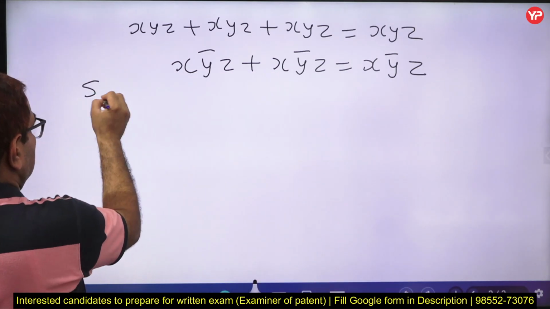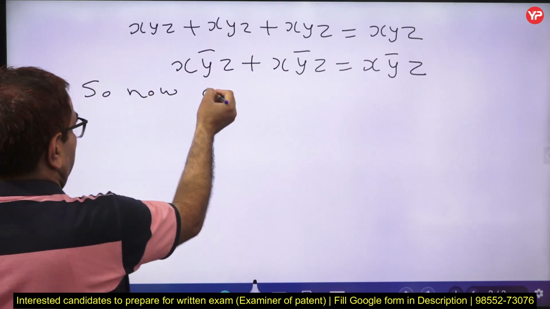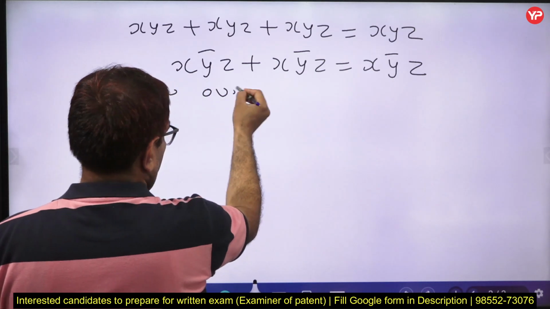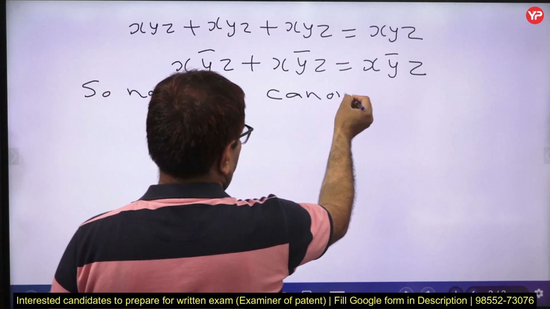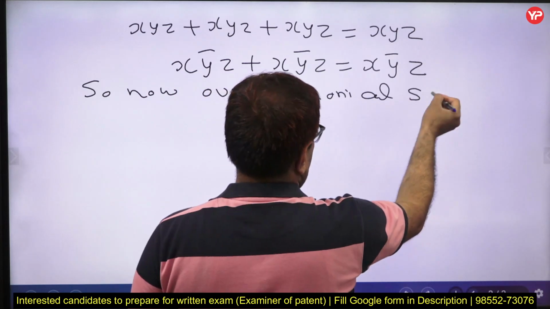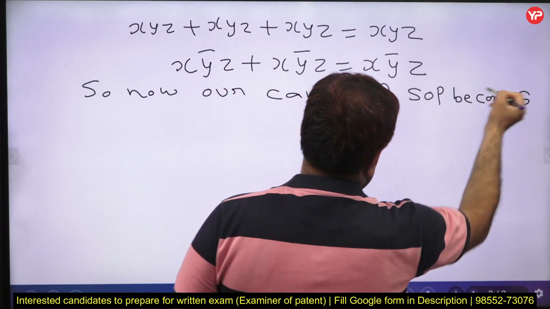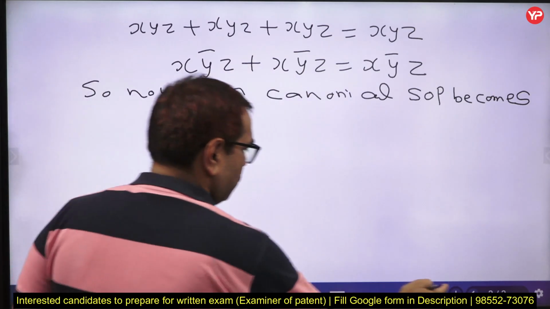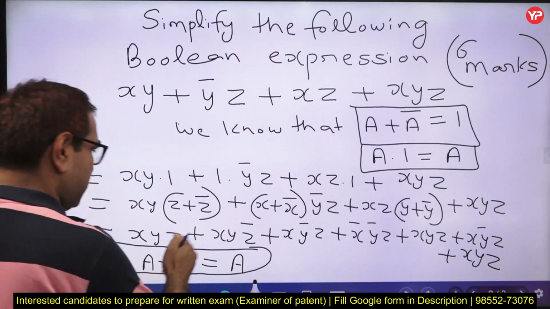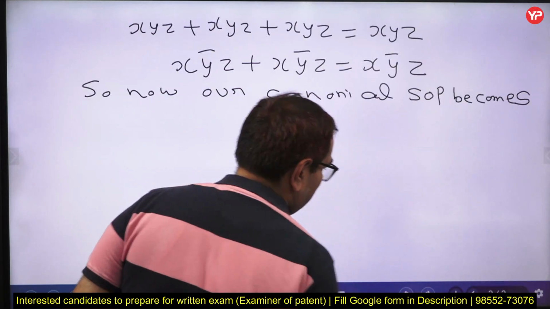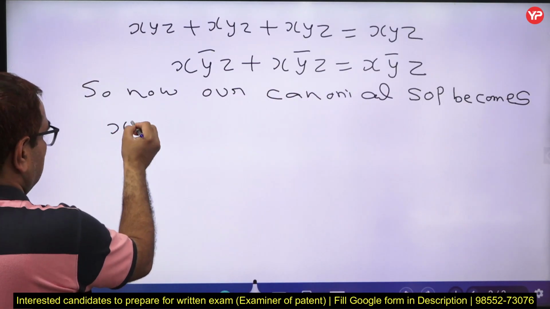So now our canonical SOP becomes, what? So we have xyz, we have replaced them by a single xyz. Okay.